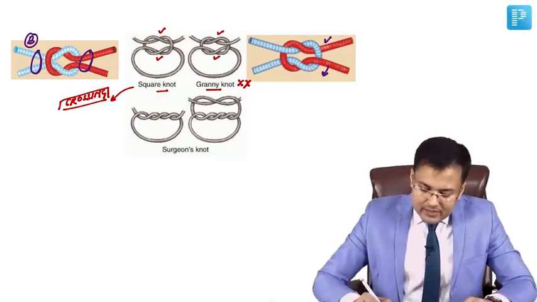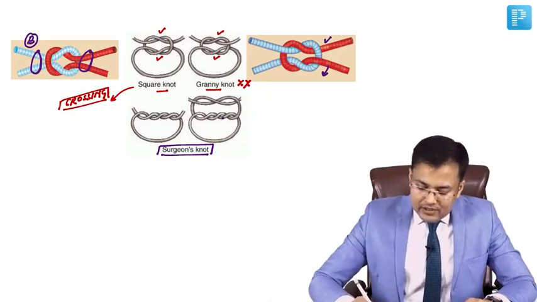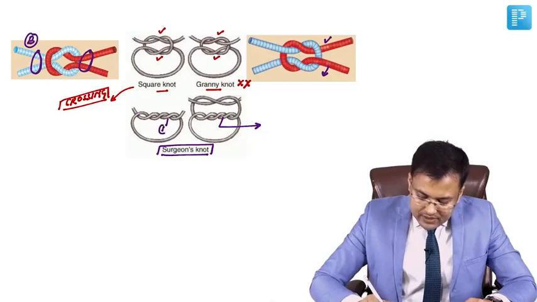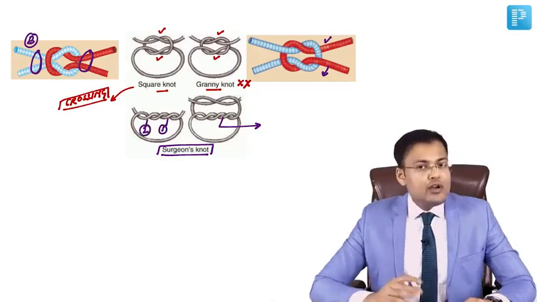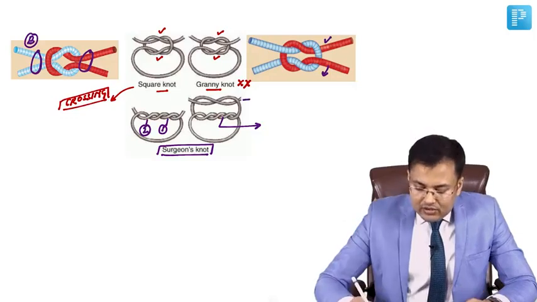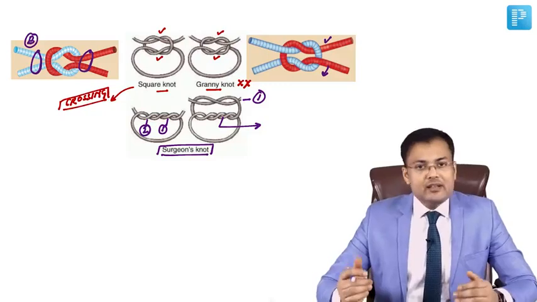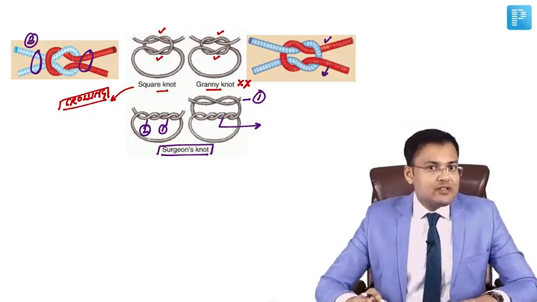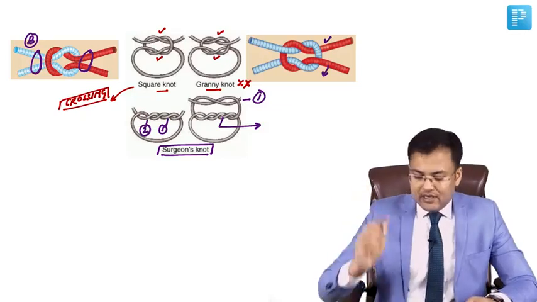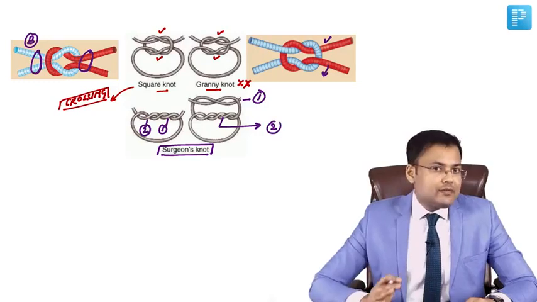Clear? It is very easy to differentiate surgeon's knot. Why? Because in the first throw there are two wraps. Can you see here? This is the first wrap and this is the second wrap. So in the first throw there are two wraps, and in the second throw there is one wrap. Crossing occurs in each throw. So this is surgeon's knot. You can easily differentiate it on the basis of images. Surgeon's knot, how to differentiate? There are two wraps in the first throw.